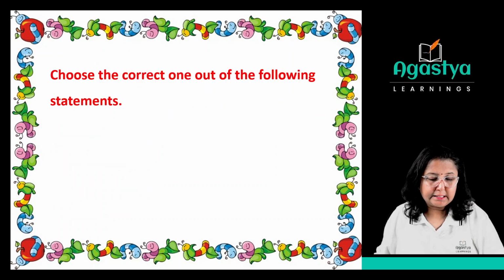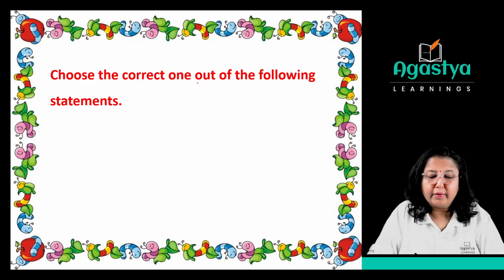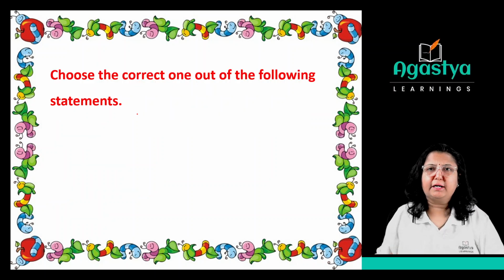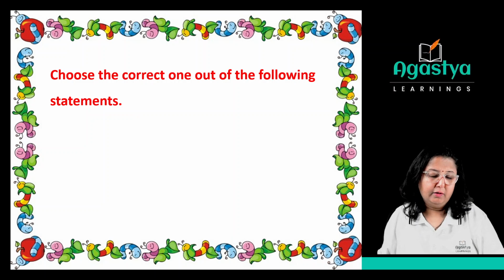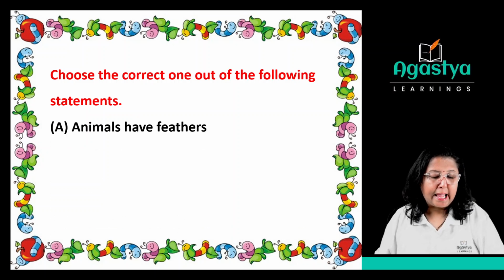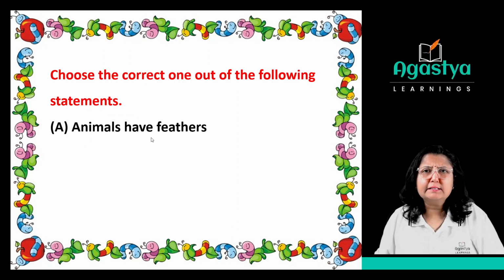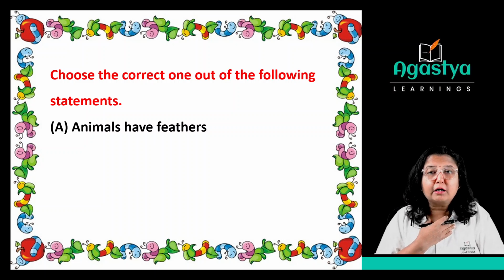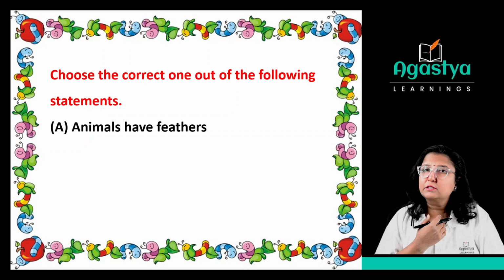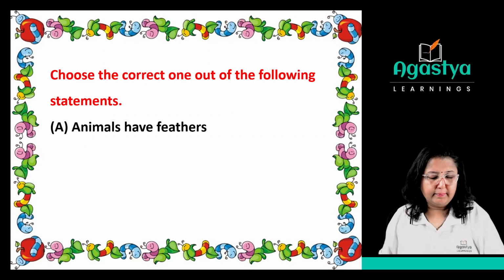Okay. Next is choose the correct one out of the following statements. We have to find the correct statement. Options are number A, animals have feathers. All the animals have feathers. We are also, human beings are also animals. Do we have feathers? No. So that is a wrong statement.